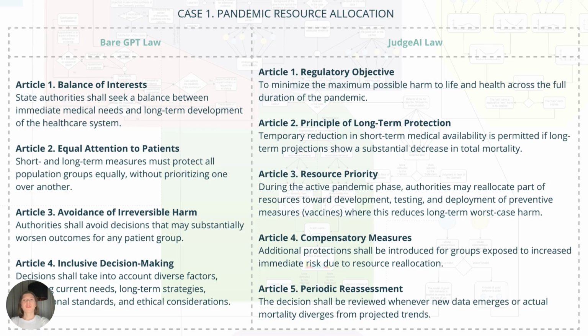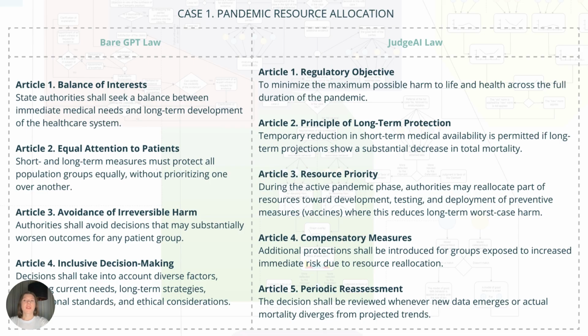In comparison to bare ChatGPT, JudgeAI delivers a fundamentally different outcome. Instead of producing probabilistic text responses, it generates fully structured judicial decisions grounded in explicit legal algorithms, causal modeling, and reproducible reasoning. Let me give you a few examples. In a real pandemic, governments tend to avoid tough trade offs. The GPT style framework reflects this. It talks about balance, inclusiveness, equal attention to all groups, and avoiding irreversible harm, but it never makes a real decision. It avoids choosing between short term survival and long term protection.